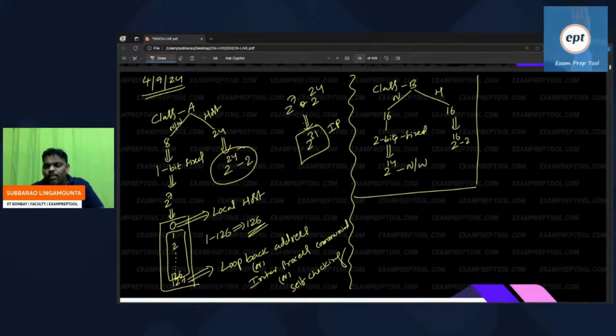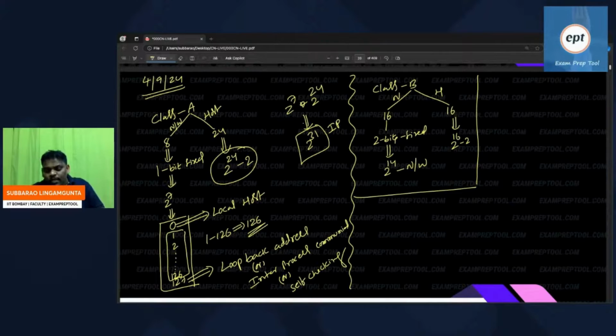Because it starts with 10, there is no 0 and no 127. It will start with 128. If 127 were there, I could have said loopback address, inter-process communication, self-checking.